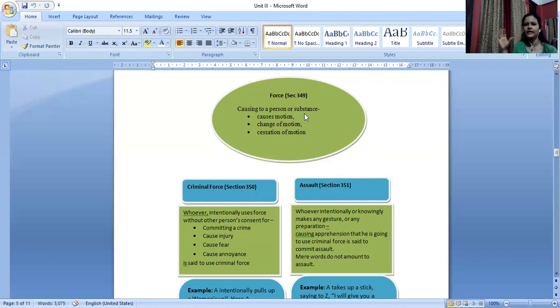You may use force against a person as well. If you are trying to enter this room, I may apply some amount of force and try to restrict you. That also would be force, or it may be applied to a substance. Take, for example, I want to open this cap, I'm applying some force and then I'm opening it. So it may be applied to a substance or to a person. But why do we apply that force? In order to cause motion, change of motion, or cessation of motion. You wanted to enter my room, I restricted you by applying some amount of force. That also would amount to force.